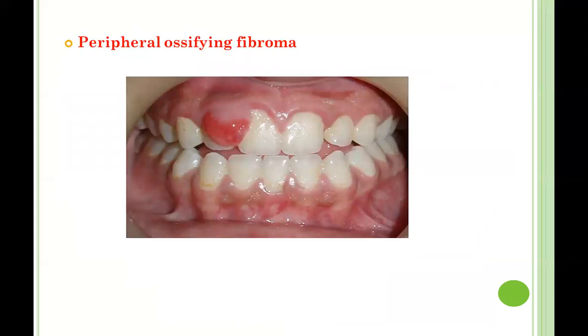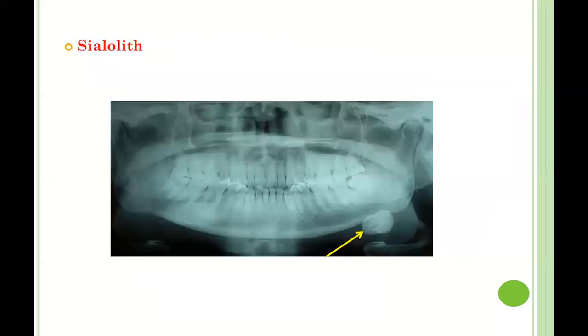So the next question was again an image-based question in which an image of peripheral ossifying fibroma was given. Peripheral ossifying fibroma is a reactionary lesion defined as any solitary growth on the gingiva thought to arise from the periodontal ligament, most commonly in the region of the interdental papilla. The exuberance of tissue is caused by an initiating factor such as calculus or a food particle that becomes lodged in the sulcus, creating an initial irritation. I hope it's clear. Now moving to the next question.